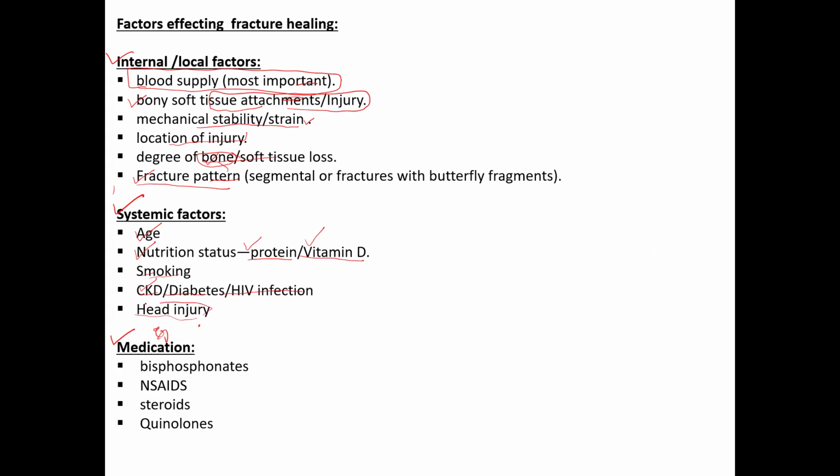Head injury. This is one thing you need to remember: when a patient has an associated head injury, the fracture heals very fast. This is due to secretion of brain natriuretic peptide, but I don't think you need to remember that. You just remember that in head injury, the fracture healing process is fast.